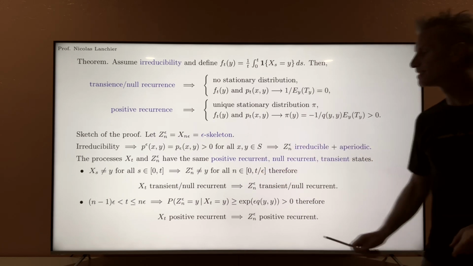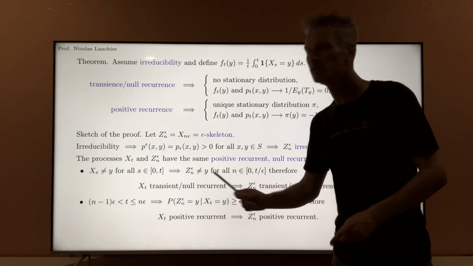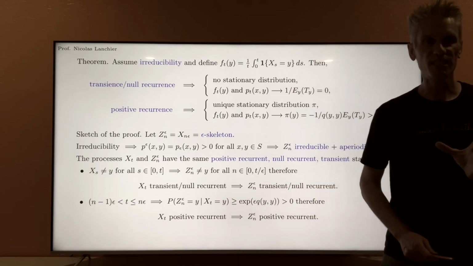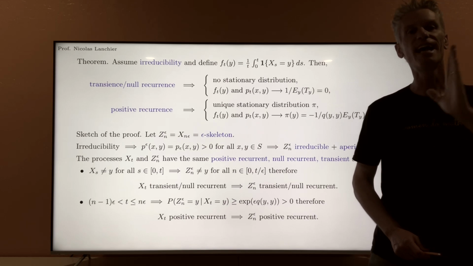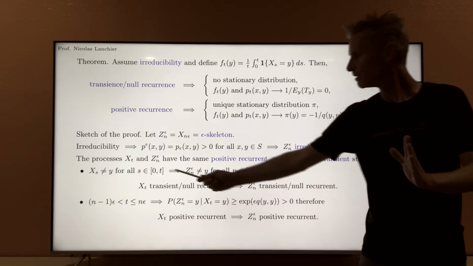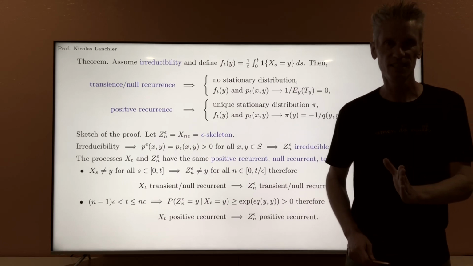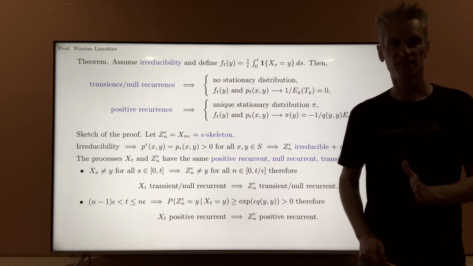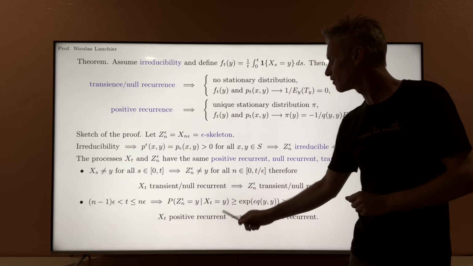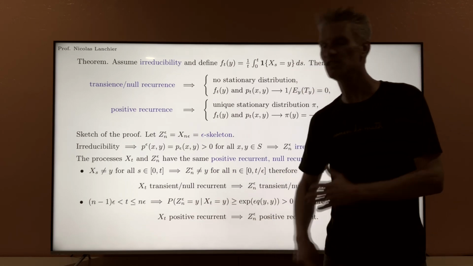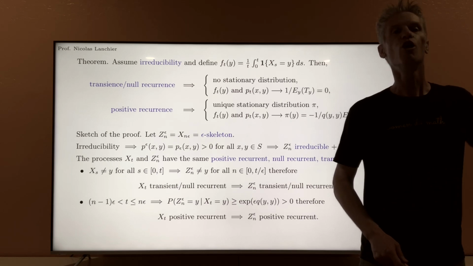So this implies that each time the continuous time Markov chain visits a state, there is a positive probability that at the next multiple of epsilon time, the epsilon skeleton also visits this state. And from that, we can deduce that if xt visits y infinitely often, then the same is true for the epsilon skeleton.